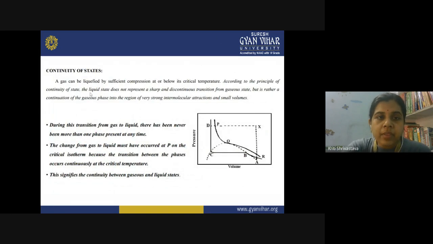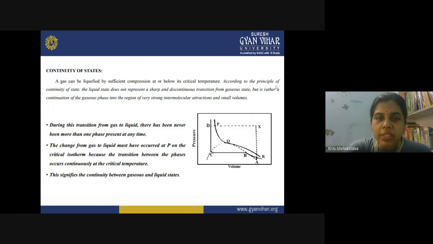So this concept of critical phenomena actually represents the continuity of states. What do we mean by the continuity of state? A gas can be liquefied by sufficient compression at or below its critical temperature. At the critical temperature or below the critical temperature, you can apply pressure and liquefy the gas.